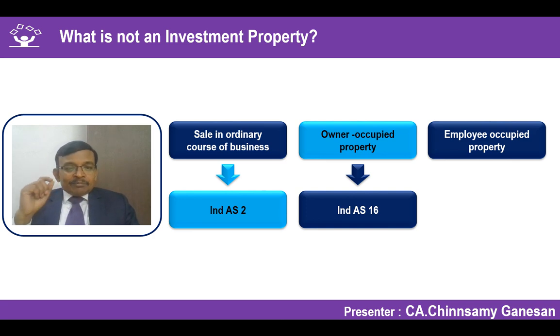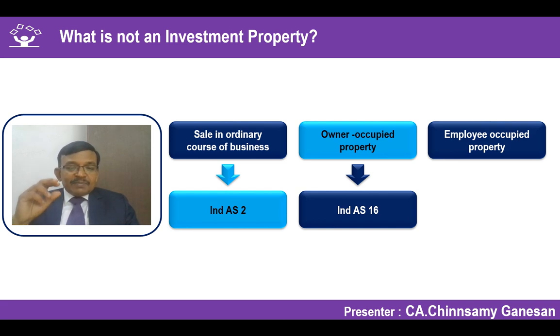What I have to do with the employee occupied property? Interestingly, the employee occupied property is not covered under employee benefits, right? We were talking about Ind AS 19 employee benefits. In Ind AS 19, it's only the benefits given to the employees, how they are to be measured and accounted for, expenses, how they have to be measured and accounted for, but it's not talking about any property, right?